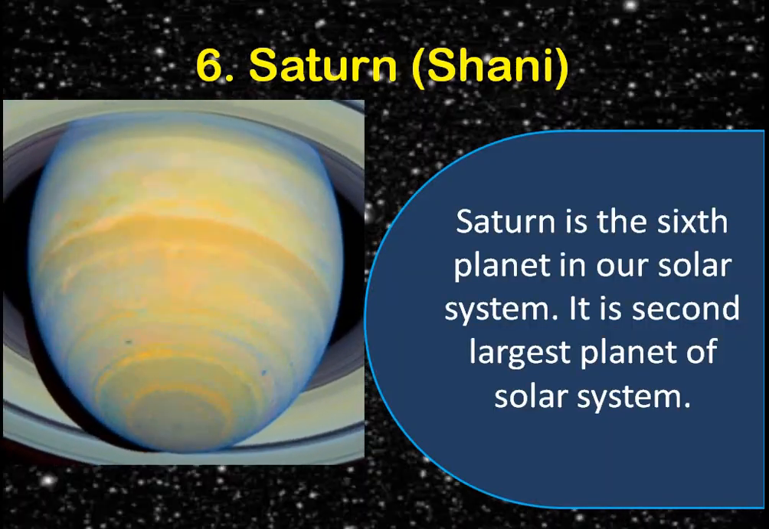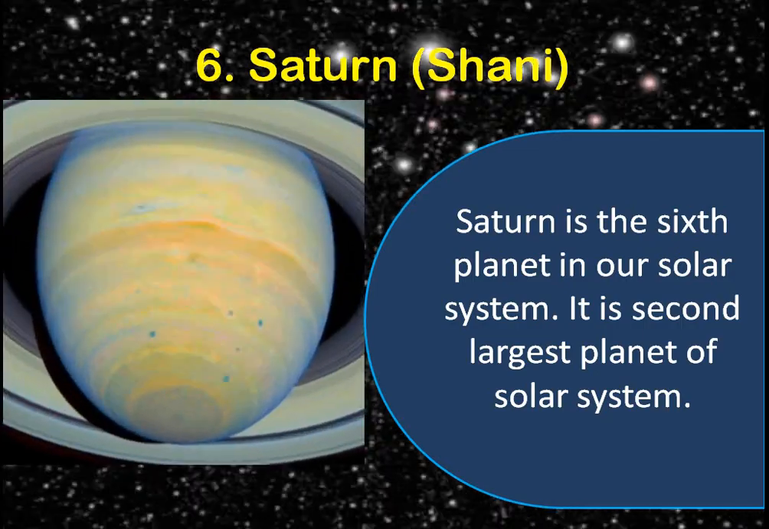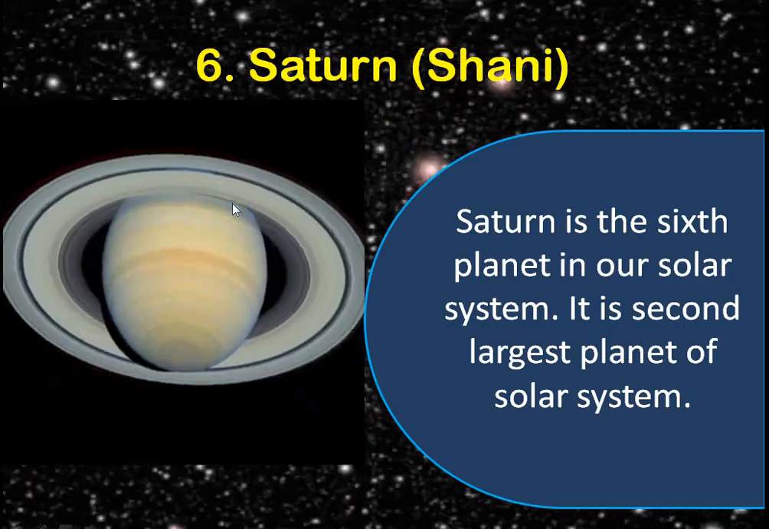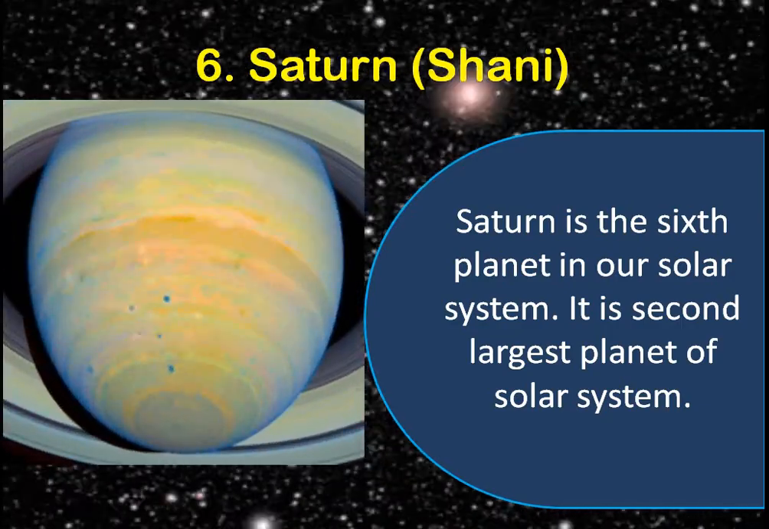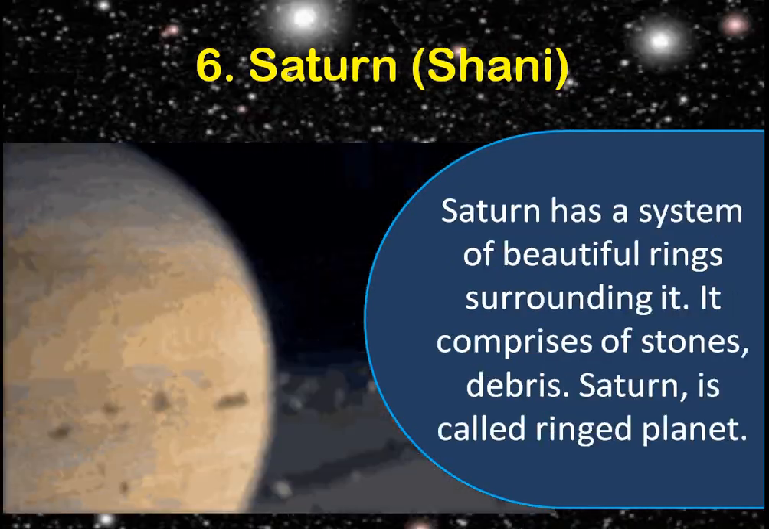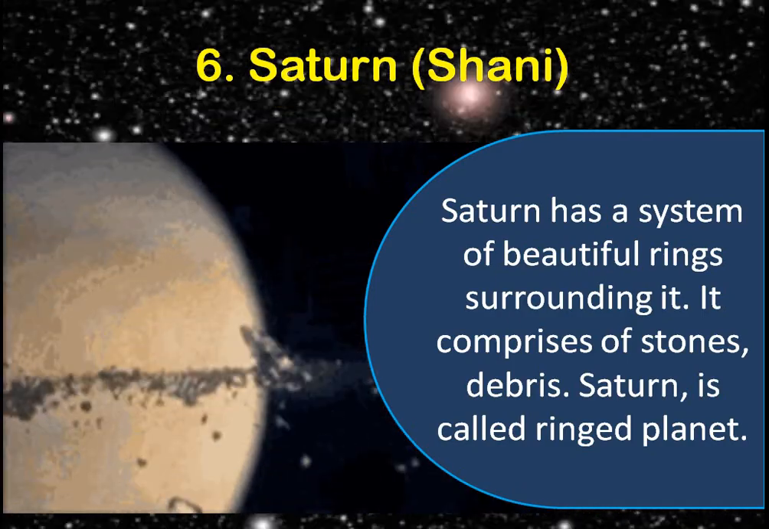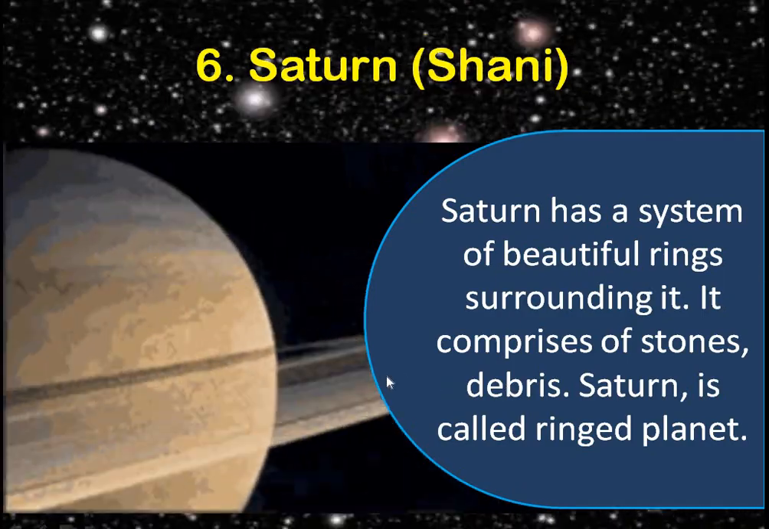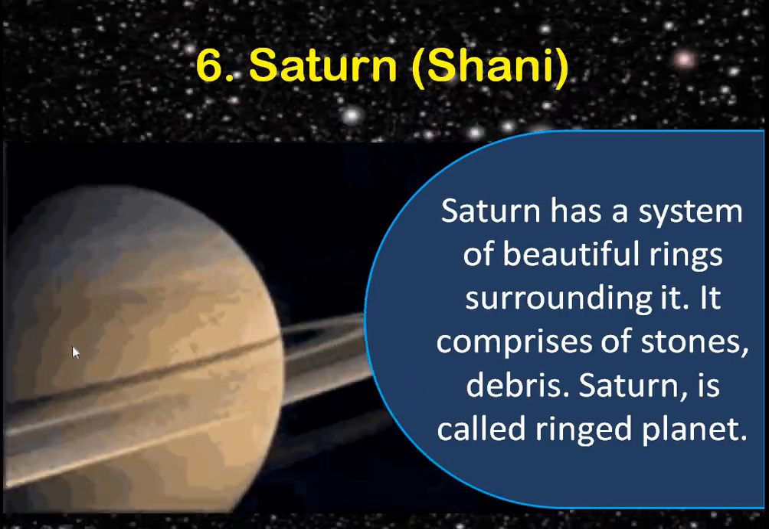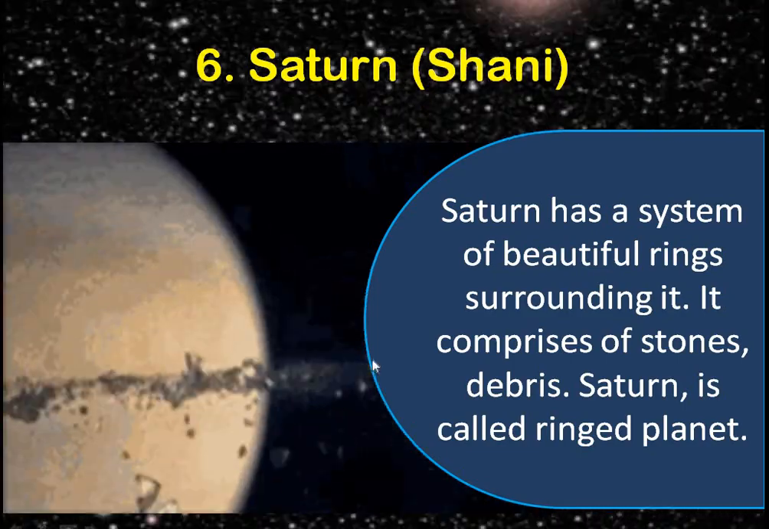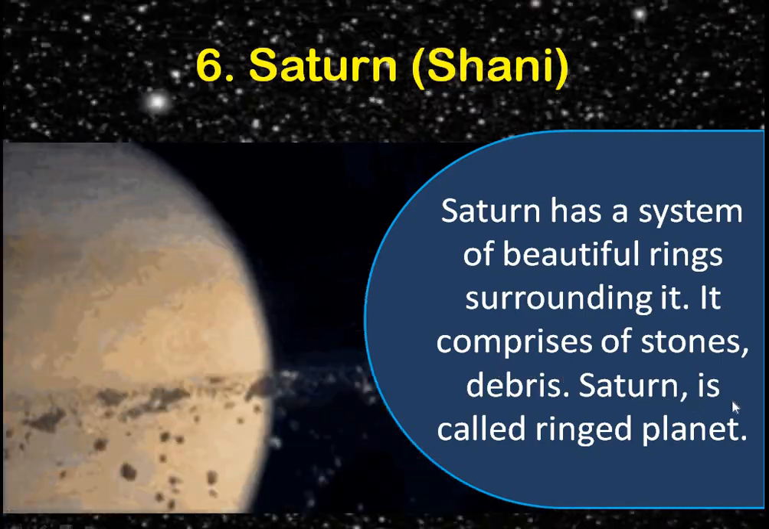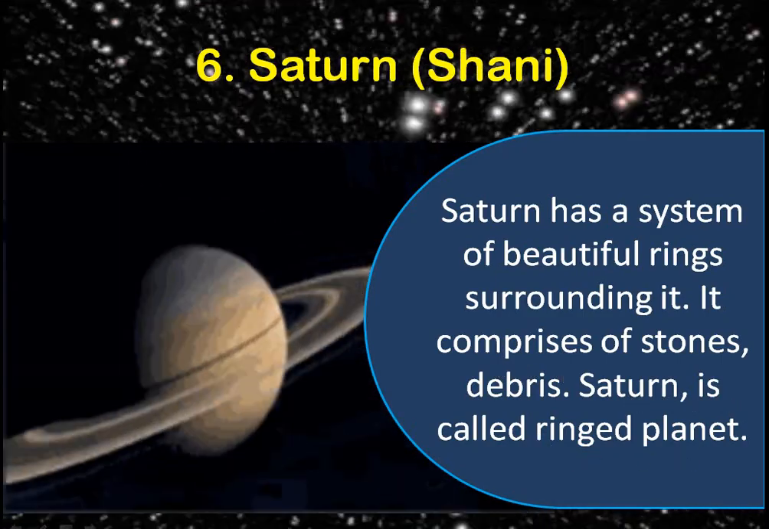And now next is Saturn. Saturn is a very beautiful planet. This planet has got rings around it, okay, and it is the sixth planet, but it is the second largest planet of the solar system. First was Jupiter and second is Saturn. It has got a very beautiful set of rings, and these rings are actually made up of stones and space debris, and they are also a major reason that Saturn is spinning. Saturn is also called Shani. Saturn is called a ringed planet because of this ring. Okay.